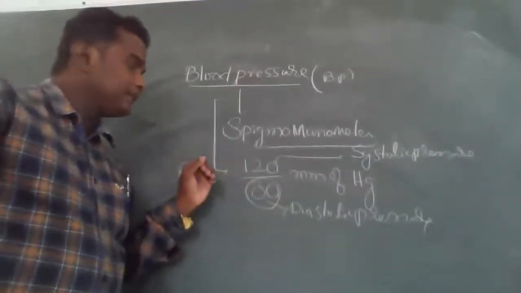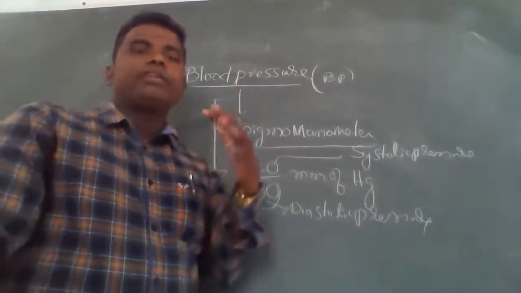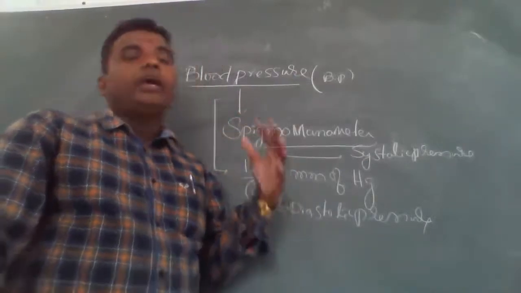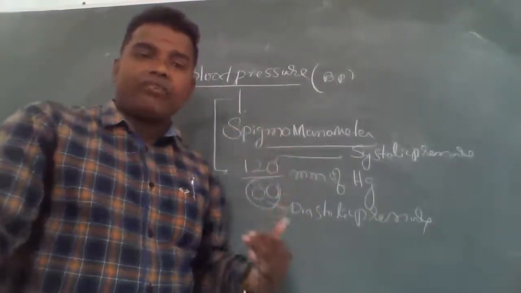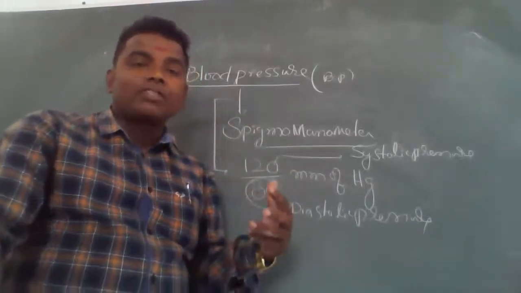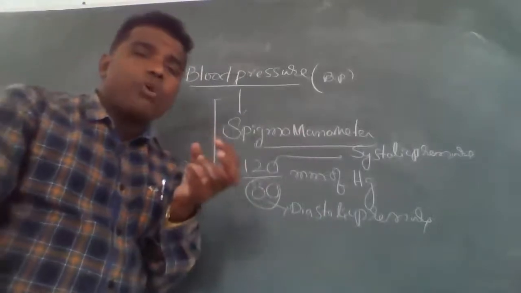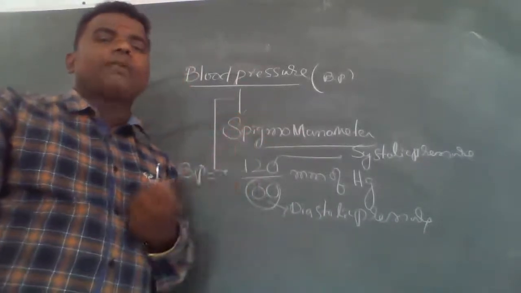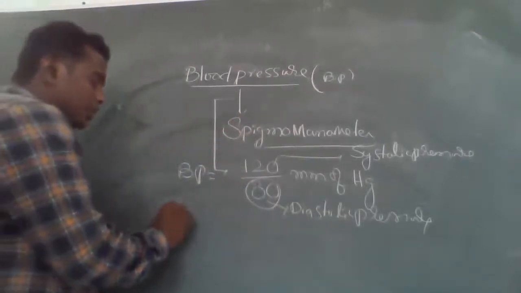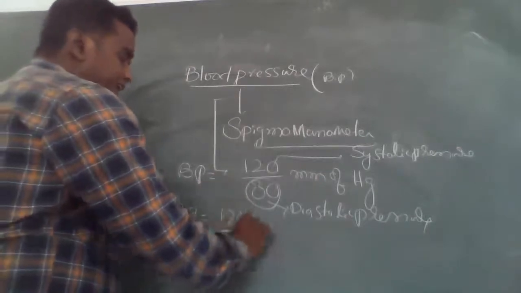You know very well, this question is asked many times in PG entrance level, interviews, JL interview, DL interview, group 1 examination, and NEET level. They ask what is the ratio of systolic and diastolic pressure. BP is 120 by 80.